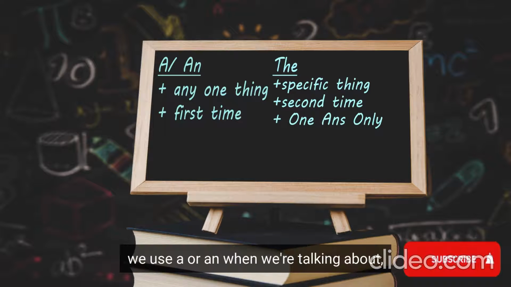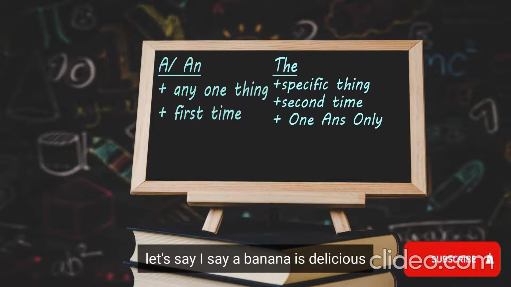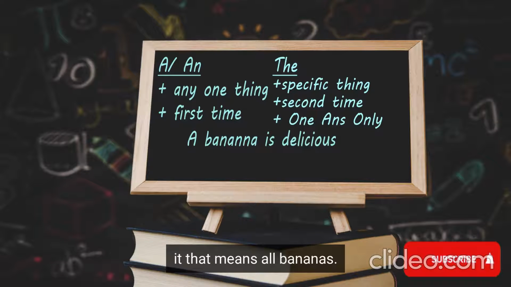First, we use a or an when we're talking about any one thing. For example, let's say I say, a banana is delicious. Okay, that means all bananas. Any banana is delicious. A banana is delicious.